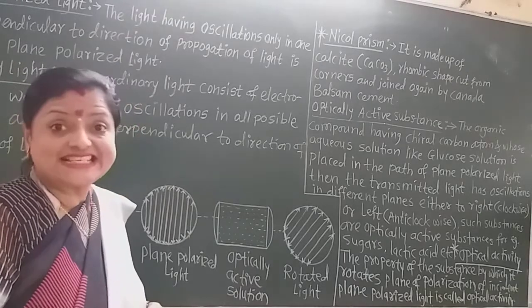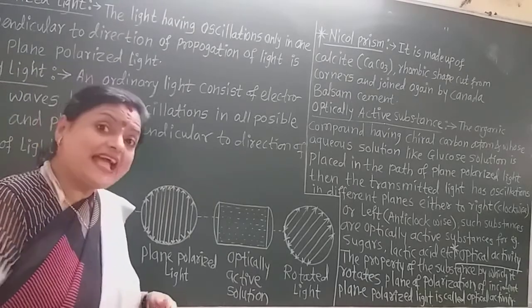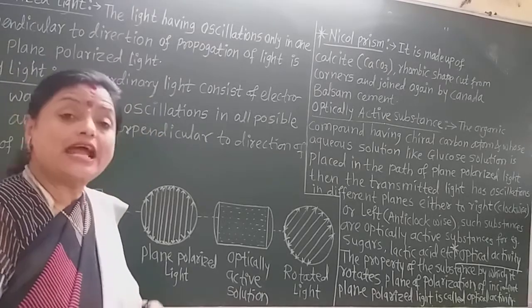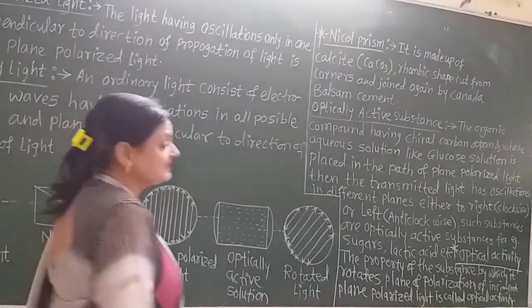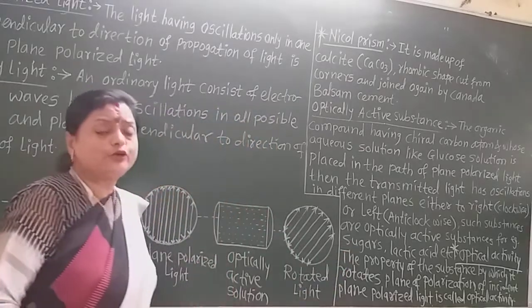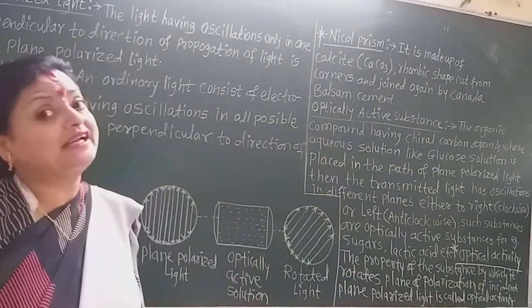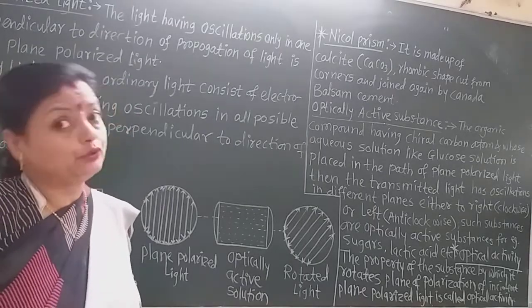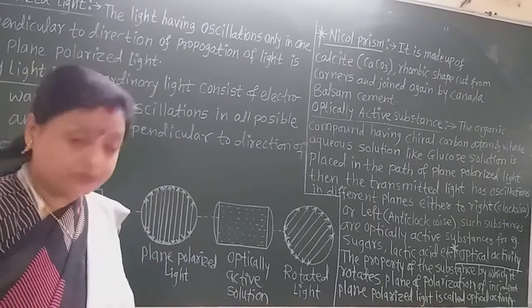Such substances are optically active substances. For example, all the sugars like glucose and fructose are optically active substances, and lactic acid and 2-chlorobutane are also optically active substances.